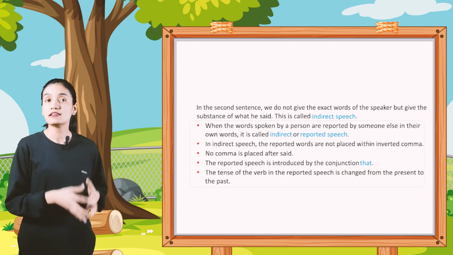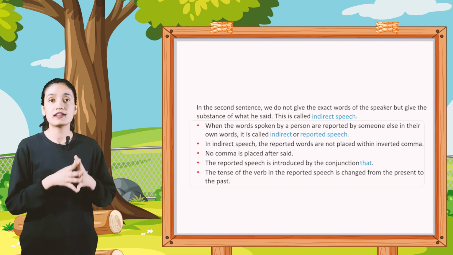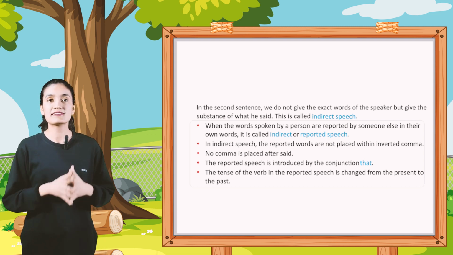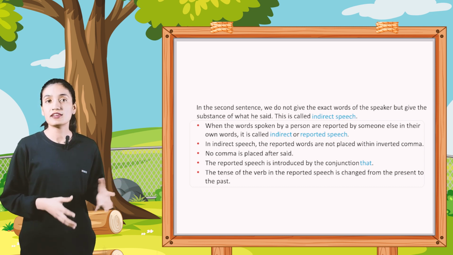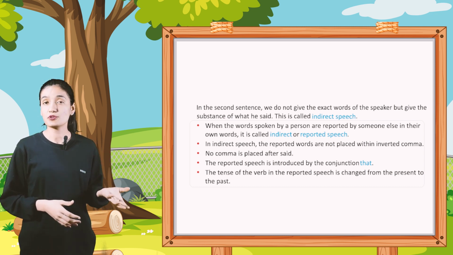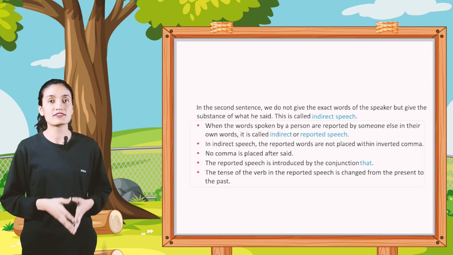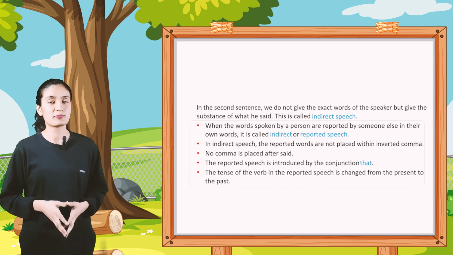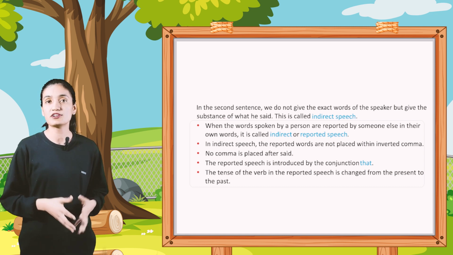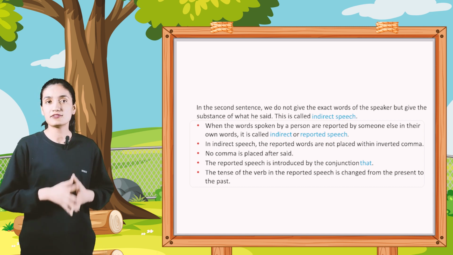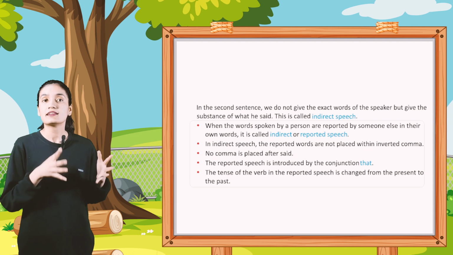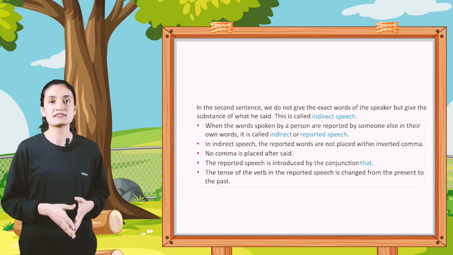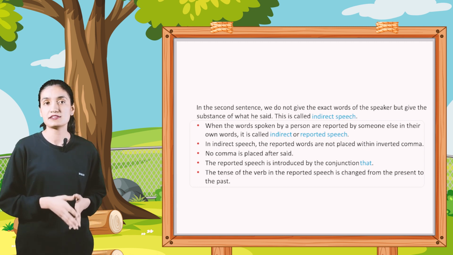Now in the second sentence, we do not give the exact words of the speaker but give the substance of what he said. This is called indirect speech. When the words spoken by a person are reported by someone else in their own words, it is called indirect or reported speech. In indirect speech, the reported words are not placed within inverted commas. No comma is placed after said. The reported speech is introduced by the conjunction that. The tense of the verb in the reported speech is changed from the present to the past.